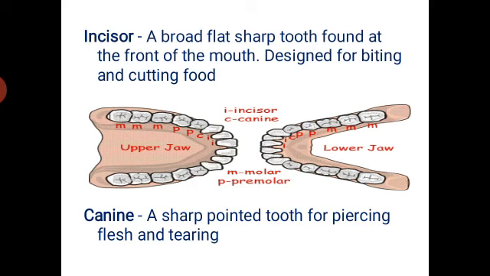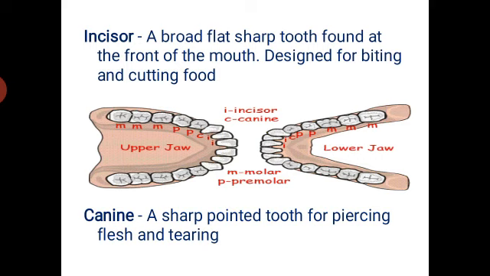And the next one is the canine. These are present between the incisors and premolars. A single tooth is present in each half of the jaw. That means 4 canines are present. Each canine is present in each half of the single jaw. It consists of a single root and a sharp pointed crown, and they are useful for the piercing of the flesh.